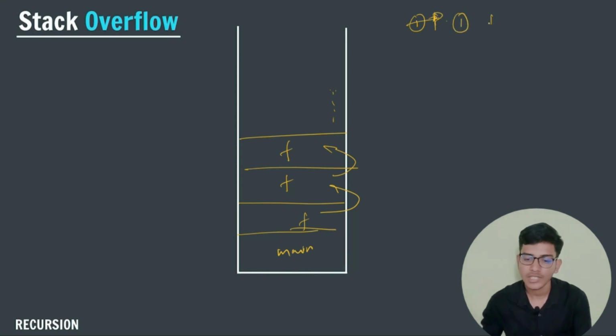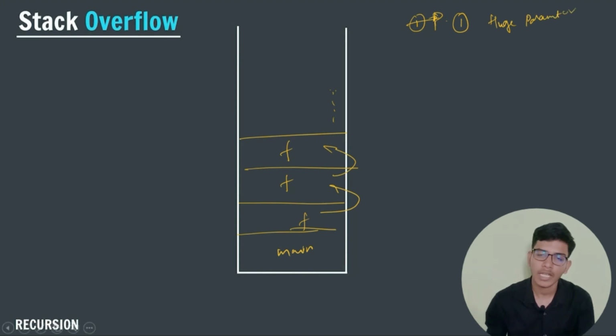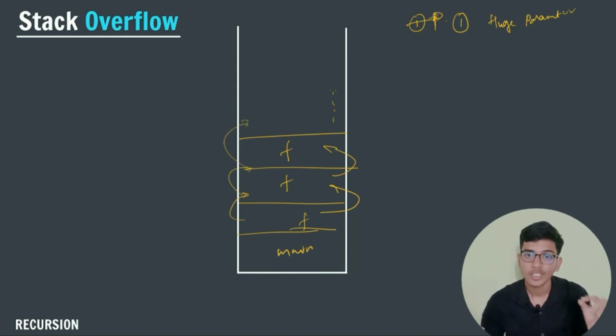If I am passing a parameter of a size like 1000 or 10,000 array elements, then at every function call this parameter is passed, so there is a probability that I will get stack overflow.